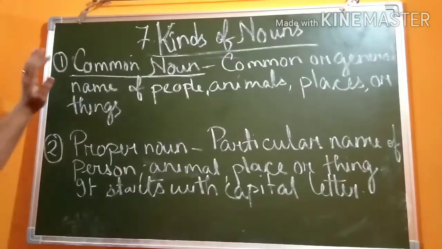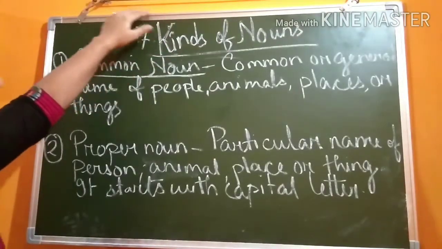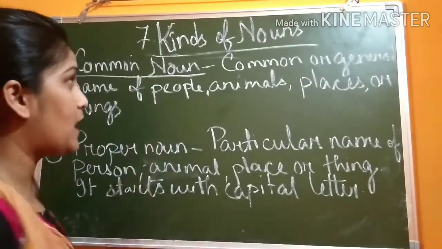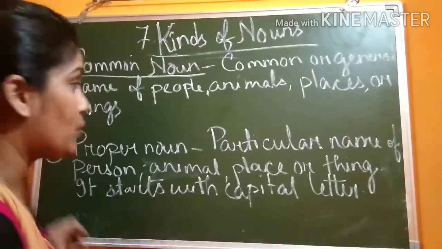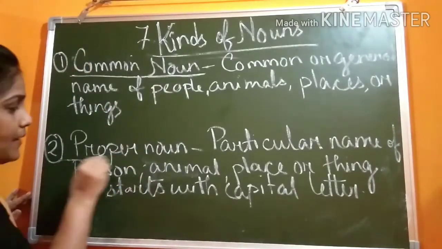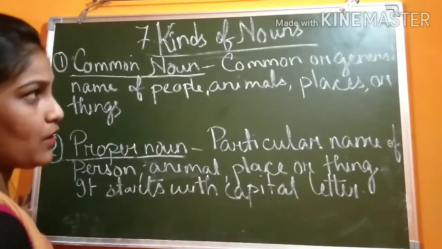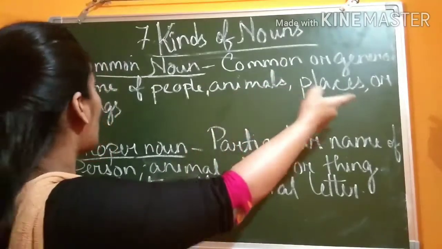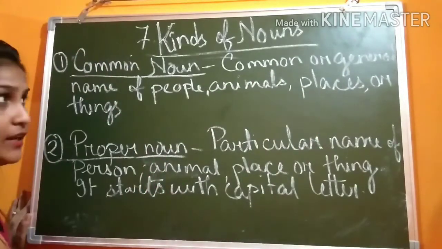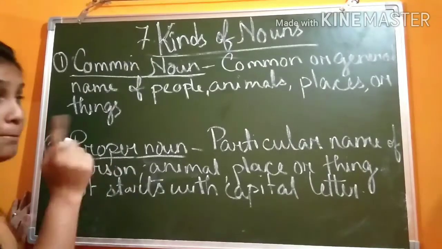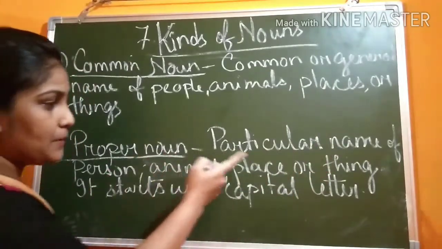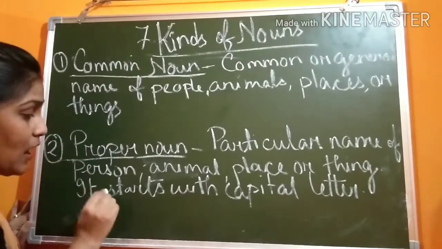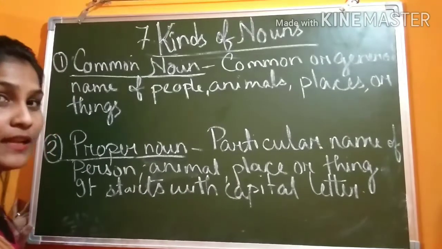Okay. Now you will learn about the different kinds of nouns. So there are different kinds of nouns like common noun, proper noun, collective noun, abstract noun. Okay. Now you will learn about common noun and proper noun. So what do you mean by common noun? Common or general names of people, animals, places or things are called common nouns. And what do you mean by proper noun? Particular name of a person, animal, place or thing. Okay. And also you can remember easily because proper noun always starts with a capital letter.